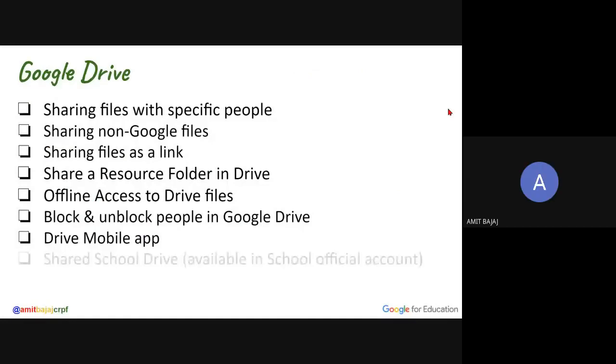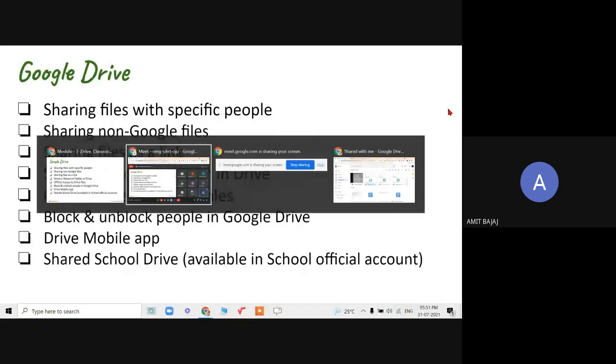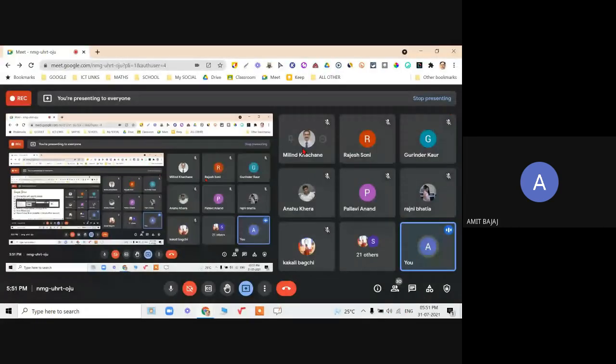That I will cover later on. It is required, and of course I know this is a genuine thing. It is required. I'll cover that later, but from drive it is not possible. Okay, sir. Yes. So shared school drive, of course, if you are using your school account, then another option is